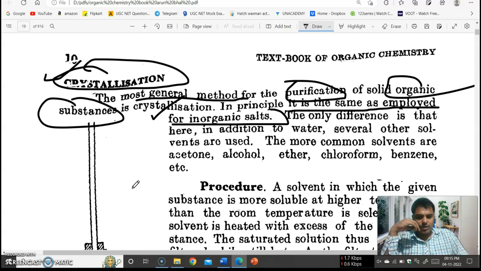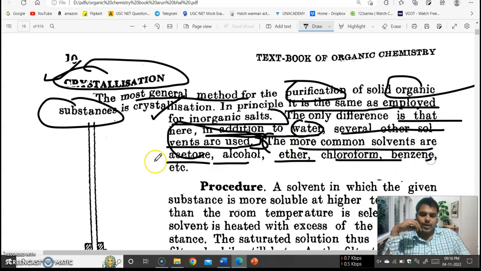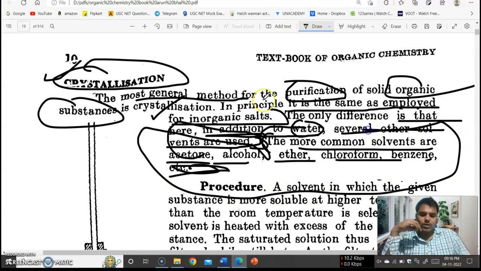For organic compounds the process is also the same, but the only difference is the addition of water and the solvents used, which are different for organic and inorganic salts. The most common solvents used are acetone, alcohol, ether, chloroform, benzene, etc. These are common solvents used in the crystallization process.